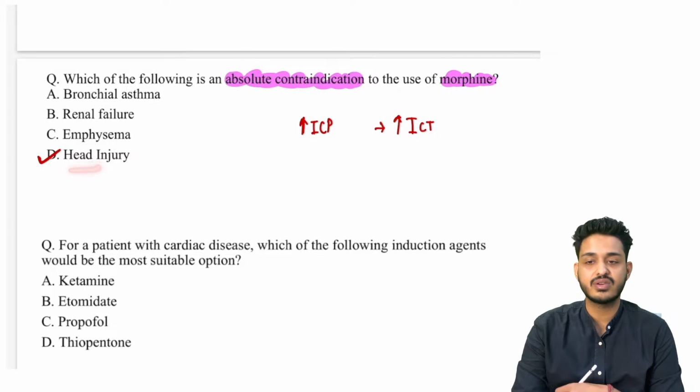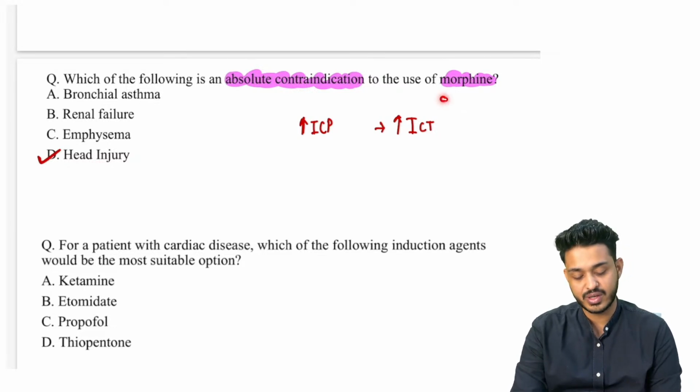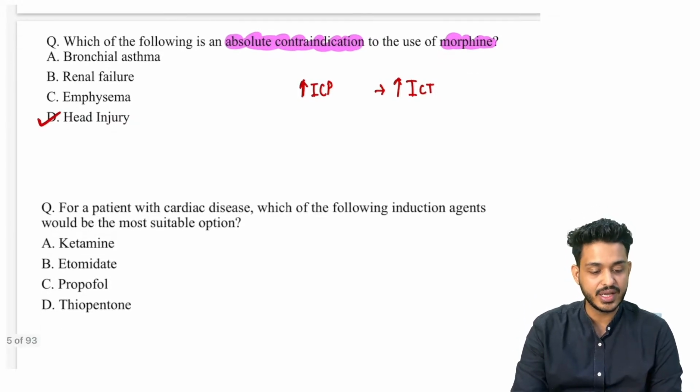So in the patients of head injury we are avoiding what? Morphine. ये भी याद रखना है. We are avoiding morphine, right?